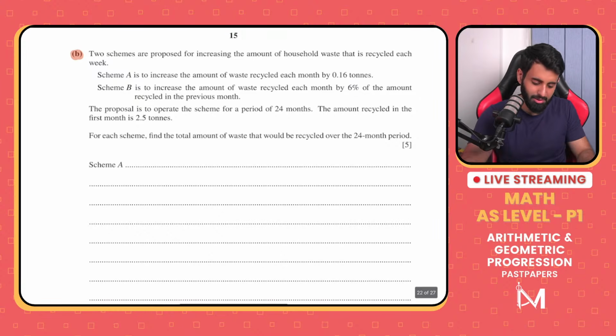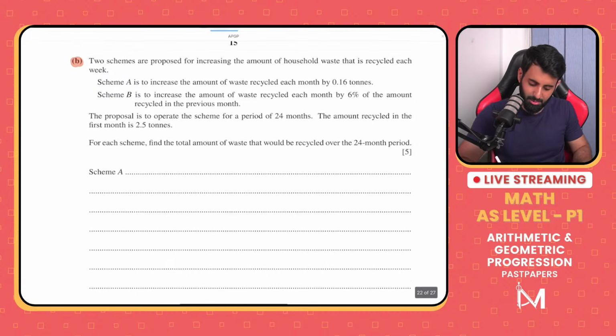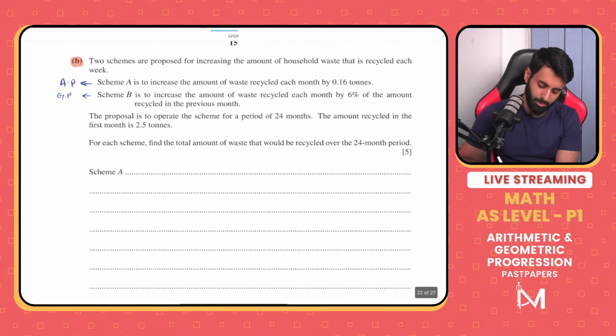So clearly you can see in one scheme it's increasing by a fixed amount, which means this is an AP. Yes, Mahir, I hope I'm pronouncing it correctly. And scheme B, it's increasing by a fixed percentage, which means it's a GP. The proposal is to operate the scheme for a period of 24 months. So this probably is N. The amount recycled in the first month is 2.5 tons. So that means this is your first term. Irrespective of whether it's AP or GP, scheme A or scheme B, the first term is 2.5 tons.